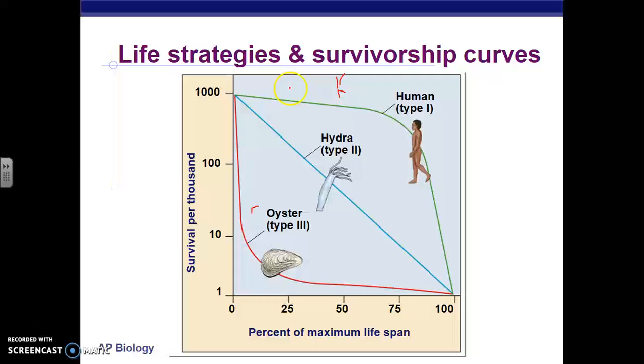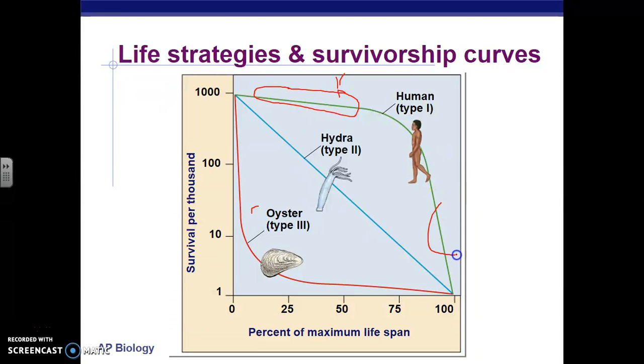With K-selected, early on, high survivorship. But then as they get older, the survivorship decreases. Whereas with R-selected, in the early part of their life, since there's so much offspring, we have low survivorship, or a very fast decrease in survivorship. And then as they get older, the decrease in survivorship slows, or there's less death at this point. And that's the difference between K-selected versus R-selected.